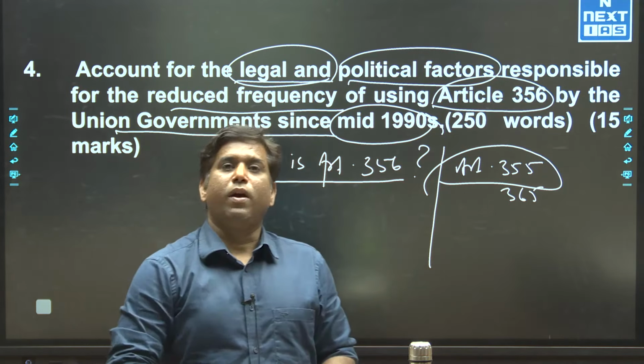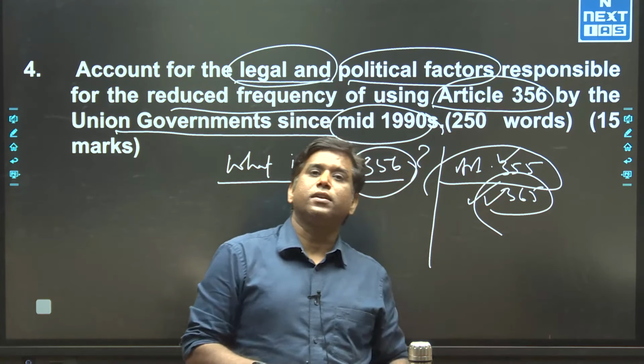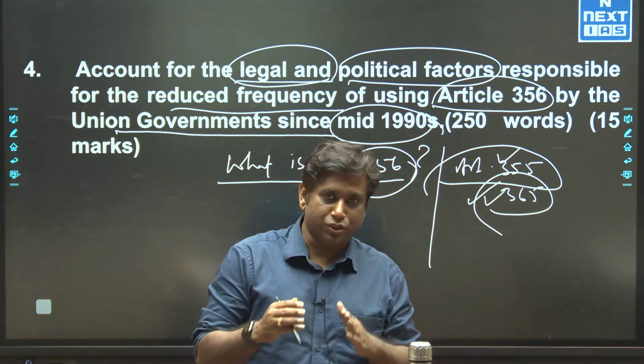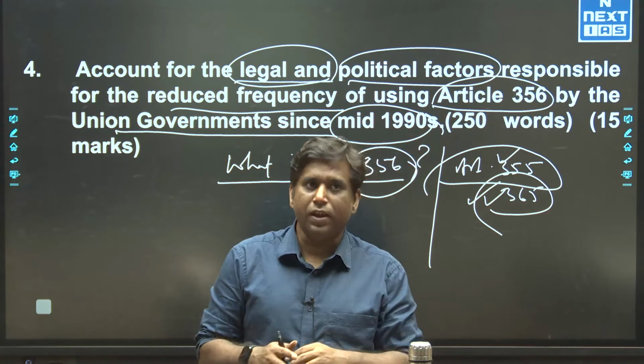Similarly, if the state is not complying with the orders of the union government, then it also makes the case for Article 356. So Article 355, Article 365 and Article 356 should be well coordinated to show that imposition of 356 is only in the case of breakdown of the constitutional machinery or non-compliance as per the Indian Constitution.